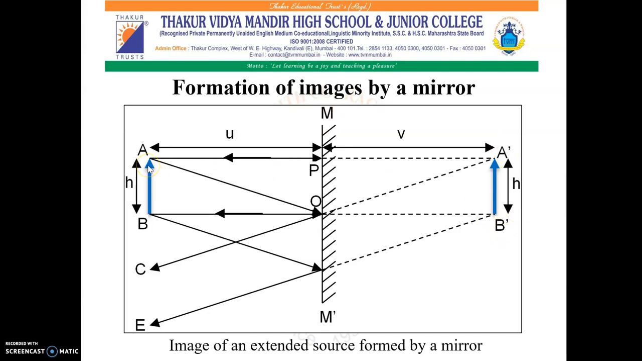Similarly, the images of all the points between A and B are formed between A' and B', resulting in the image A'B' of the entire extended source, that is AB. The image is A'B'.